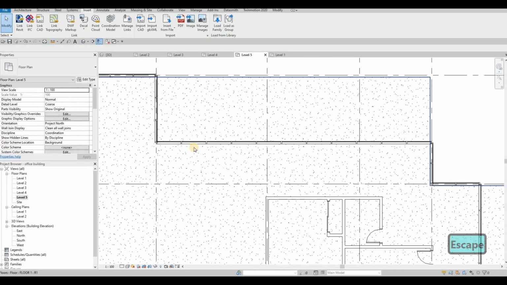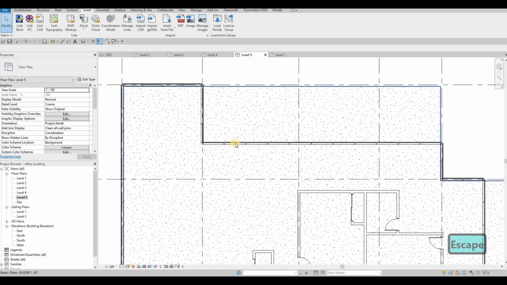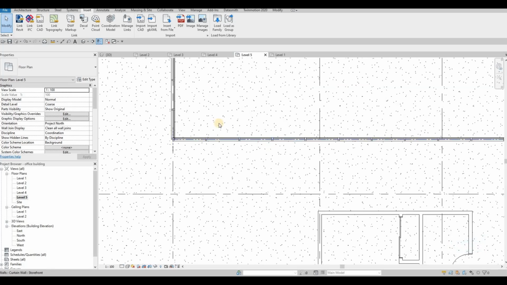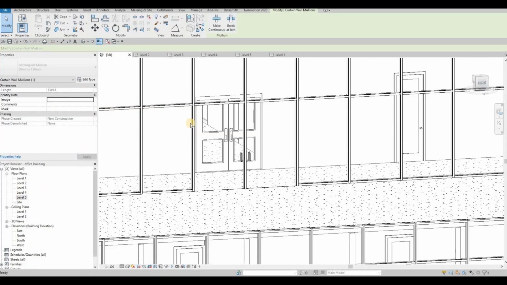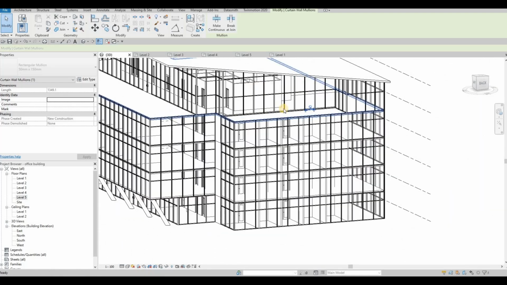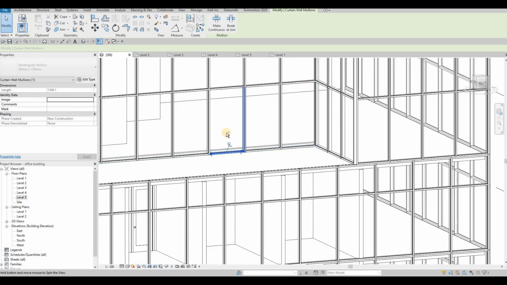And then let's do it on this side as well. I'm planning on just adding right here, and then beside it this one. So let's go to 3D, and this one is the one that is highlighted.